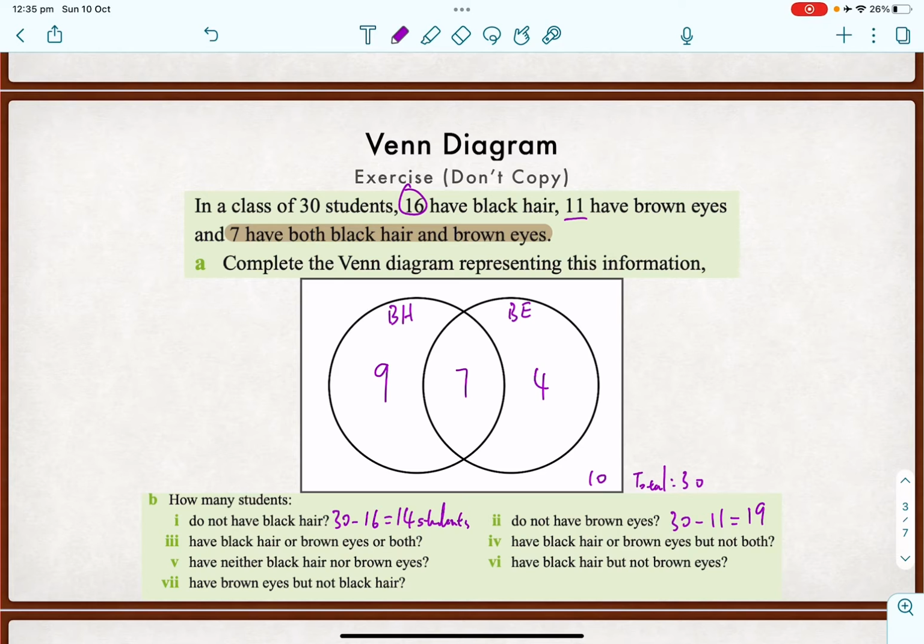Have black hair or brown eyes or both. Okay, so we're adding everything together. So black hair, brown eyes or both. So we're adding those three together. So that would be 20, isn't it? 20 students.